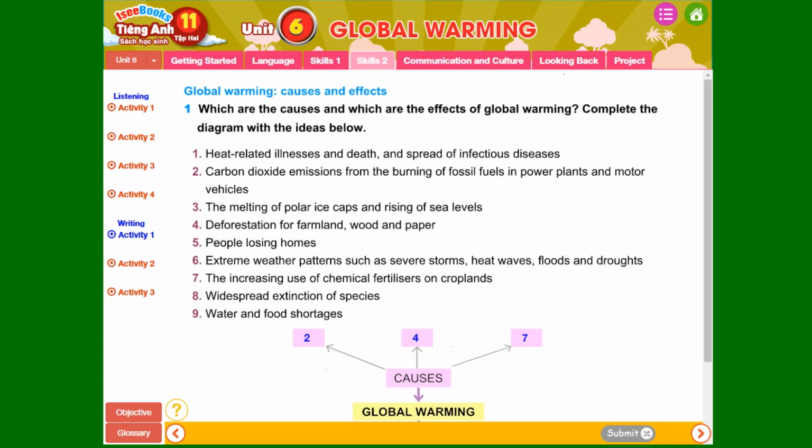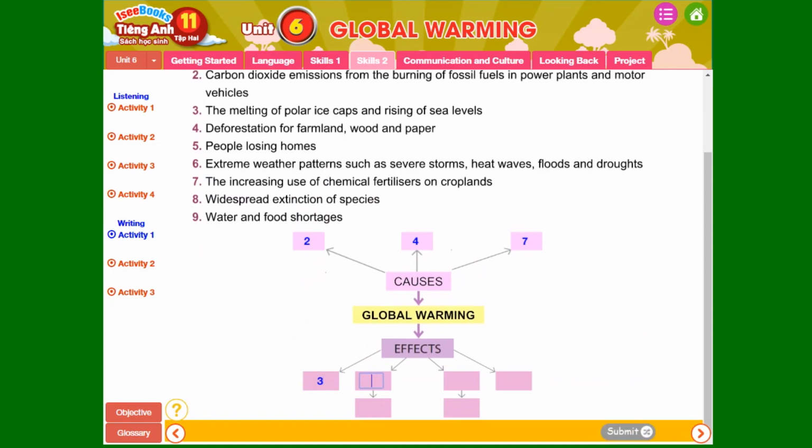Number 1, heat-related illness and death. Number 5, people losing homes, for example. Continue. And after finishing the exercise, press on the submit button.